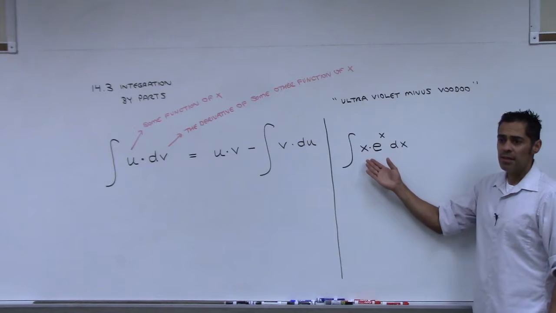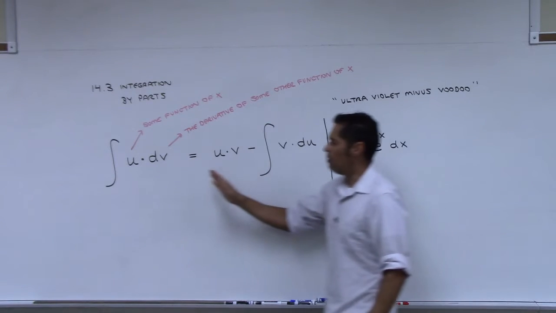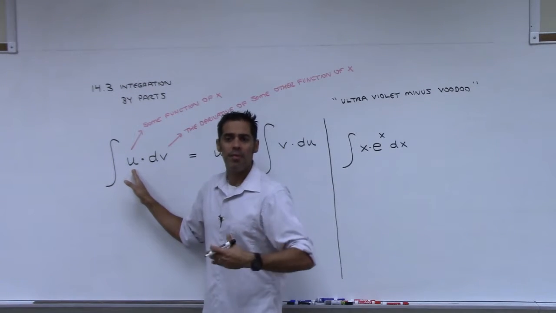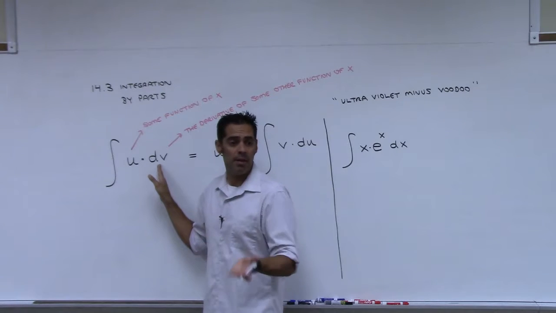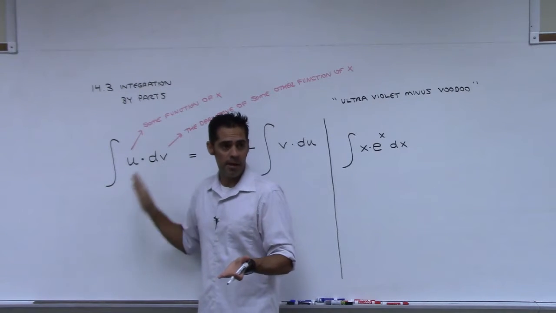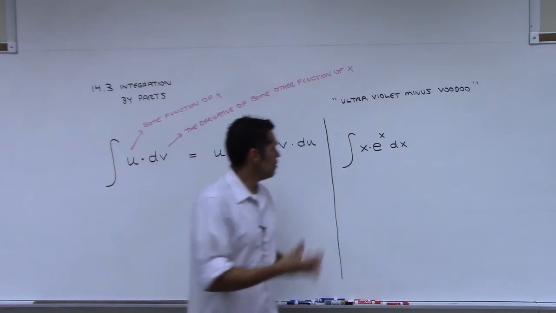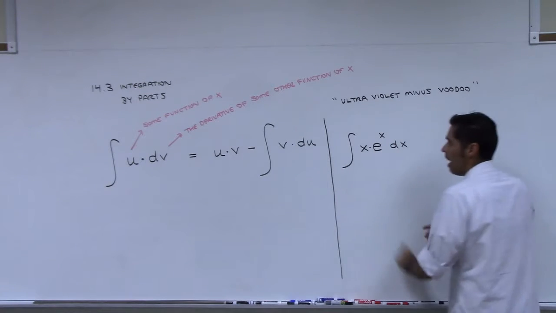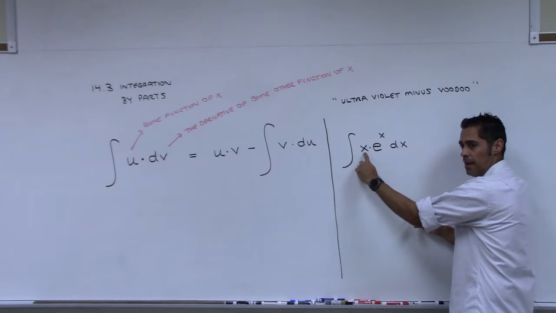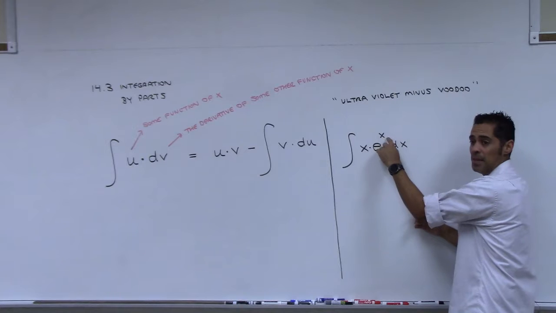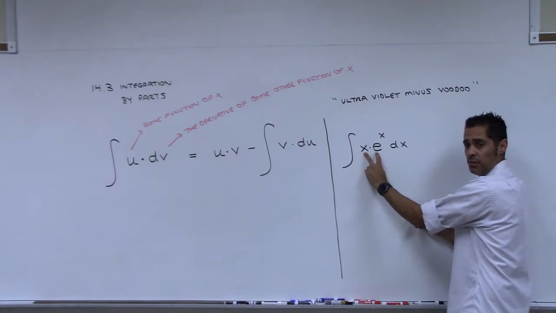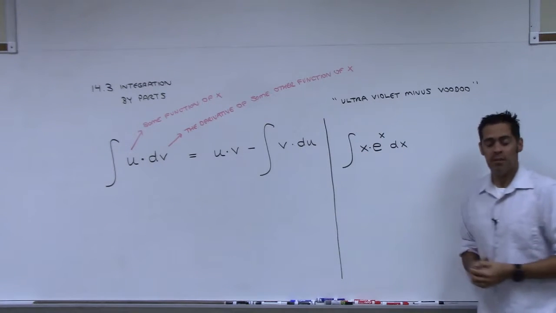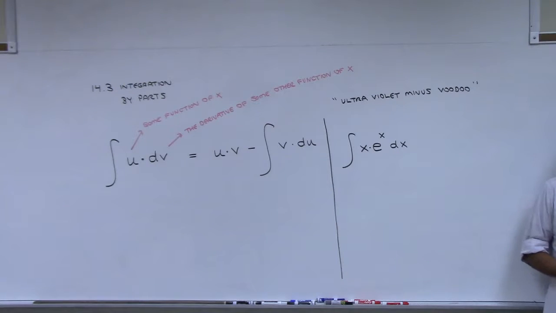One of these things I'm going to try and call my u, and the other thing needs to be the derivative of some function, all right? So I really have two choices here. I can let the x be the u, right? Or I can let the e to the x be the u. Do you see I have two choices for u? Now, which one would make more sense to pick as u? And why? This is the key part.